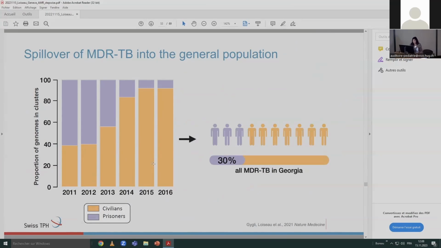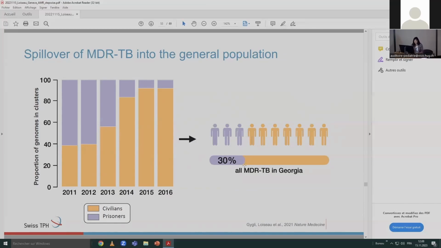We extrapolated this to the whole MDR population over 6 years, and we found that up to 30% of MDR-TB over the 6 years could be linked back to prisons. And this is an important finding because it offers the possibility for targeted interventions. So intervening in prisons would benefit the entire population, the civilian population, the general population, basically.